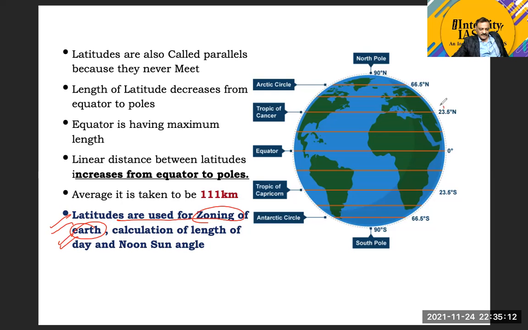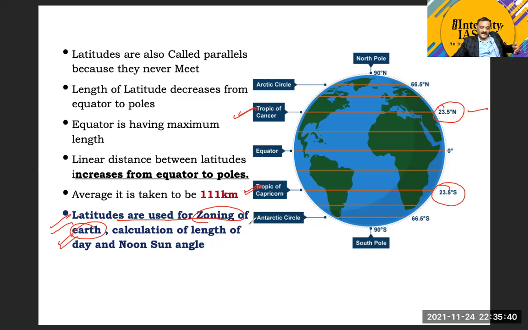We take 23.5 degree north and 23.5 degrees south as our two reference latitudes. This latitude is called Tropic of Cancer, and this is called Tropic of Capricorn.